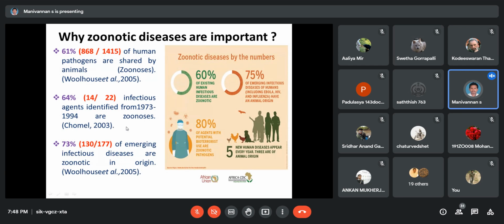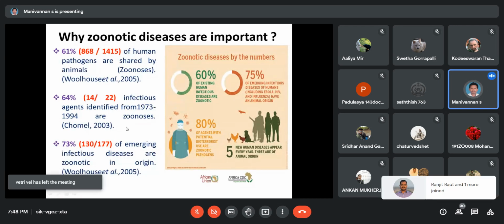Bioterrorism is important. I give one example: anthrax. Anthrax is an important bioterrorism agent. The bioterrorism concept was introduced in the 1970s in the USA during the Vietnam War. Anthrax was used at the time of the Vietnam War by the USA in the 1970s.